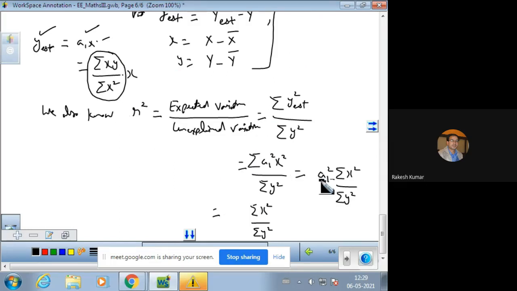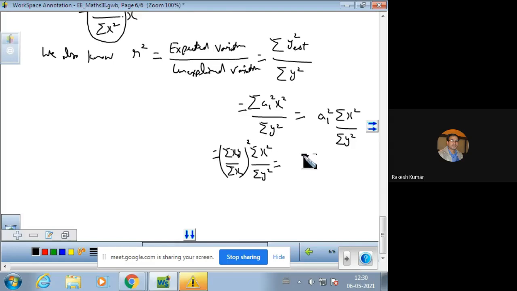By using the formula of a1, that is sigma xy over sigma x square, because a1 whole square is there, the value is substituted. Now it can be written as sigma xy whole square, and sigma x square is sigma x square, it can be written like this, sigma x square into sigma y square.